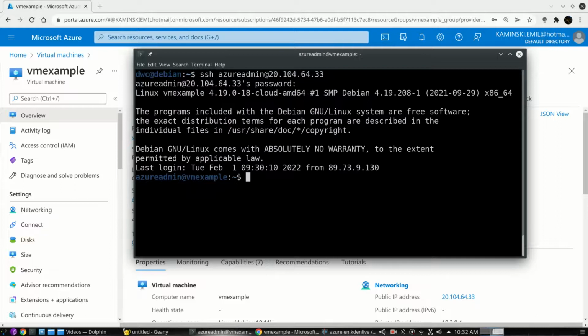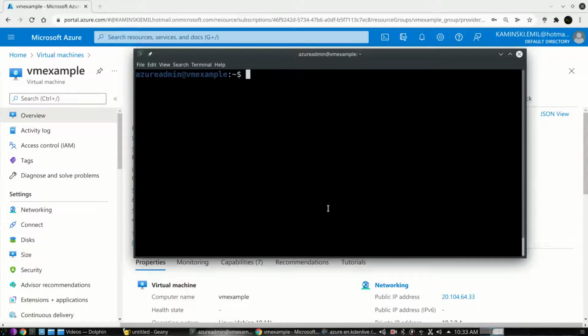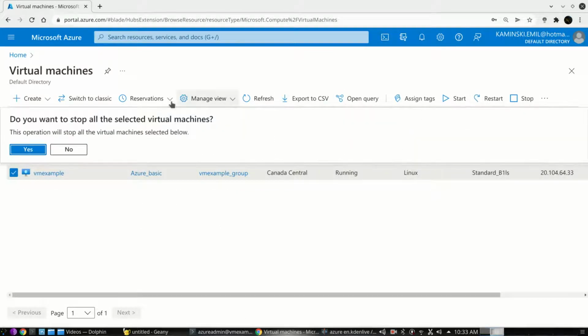And let's check that we are in the right virtual machine. And here we have the name of the virtual machine, which is exactly like here, and the information that it's Debian. Brilliant! This is our first virtual machine in the cloud. Later on, I can go back to the virtual machines and stop it or delete it, and this way avoid paying for it moving forward.